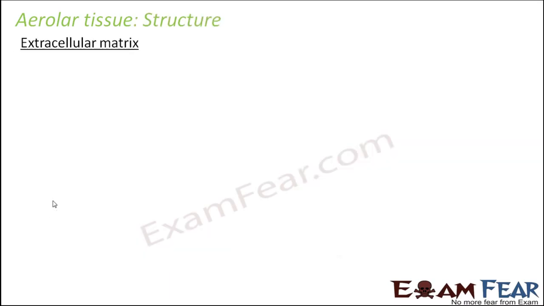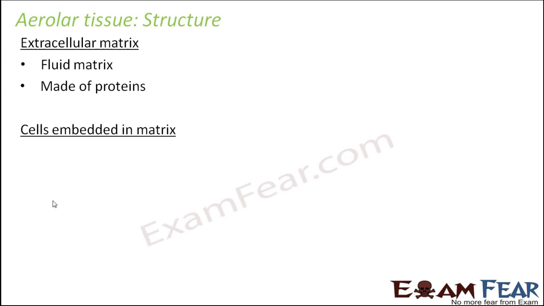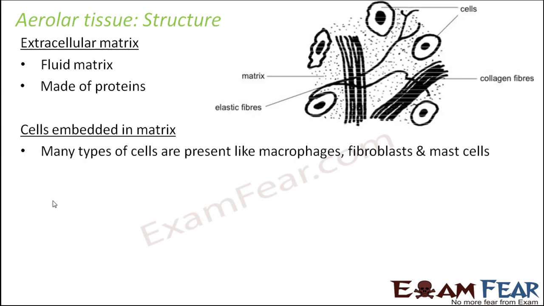So the structure of areolar tissue, it is loosely connected. The extracellular matrix is again a fluid matrix made up of proteins. What are the cells which are embedded in the matrix? Many types of cells are present basically. Some of them are macrophages, fibroblasts, mast cells. These are some of the cells of the areolar tissue. So they contain many different types of cells.